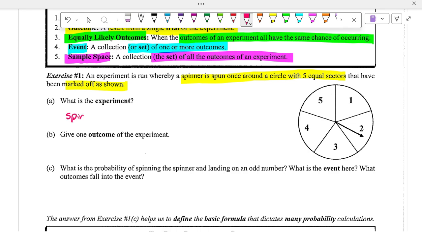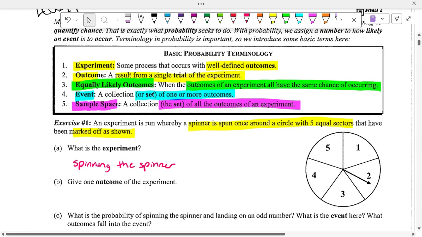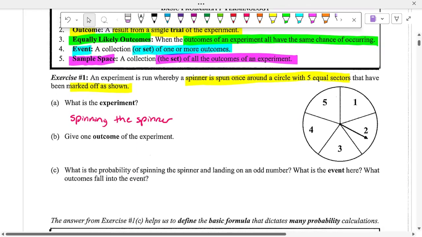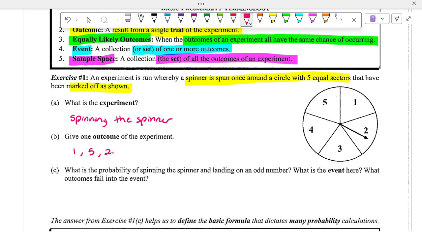So the experiment is just spinning the spinner. All right. What could be one outcome? 1. What's another? 5, 2, what else? 4 or 3. So any of those individually could be outcomes.